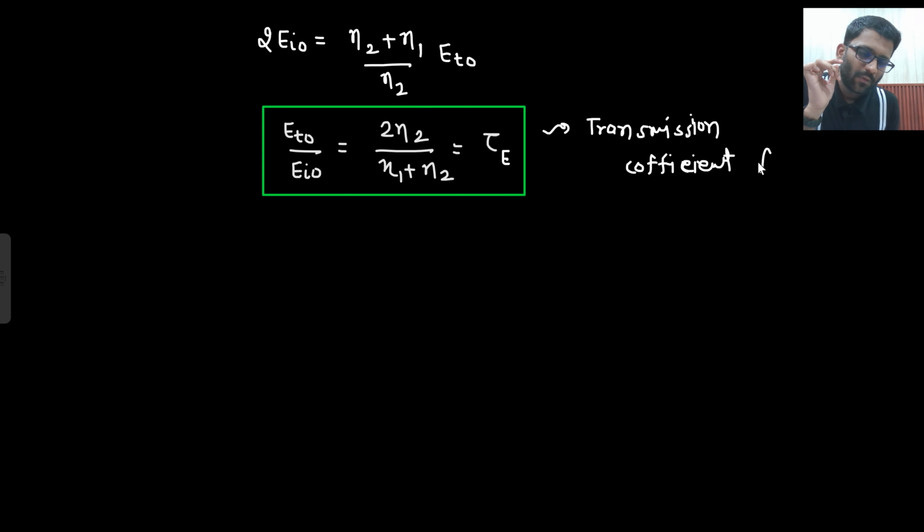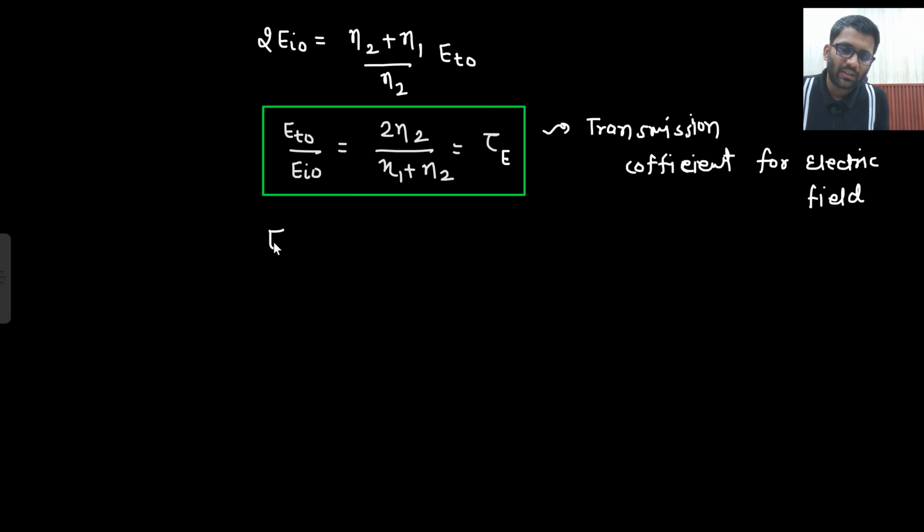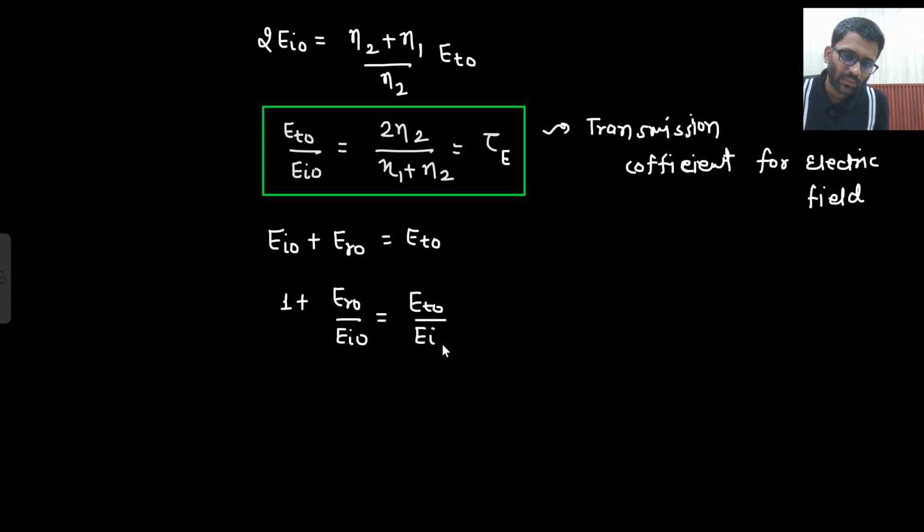Now in this particular, what do I do? Okay, if I pick equation 1, what is my equation 1? EIO plus E reflected equals ETO. Like this is very simple derivation which you can do. And if I divide EIO on both of the sides, so what I will get? 1 plus ERO divided by EIO is equals to ETO divided by EIO.